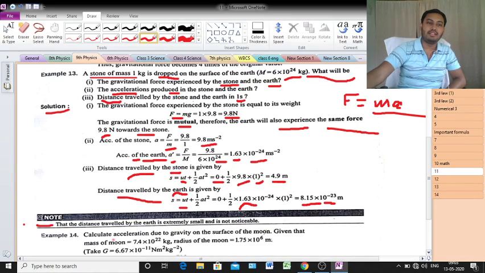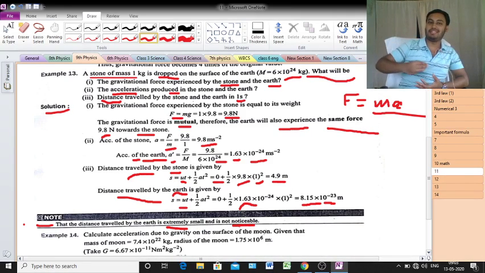The note is the distance traveled by the earth is extremely small, and not noticeable. That means it will not be seen. When the stone moves towards the earth, the stone has acceleration and motion, and the earth also has motion. Definitely it does, but what is the value? That value is very low.